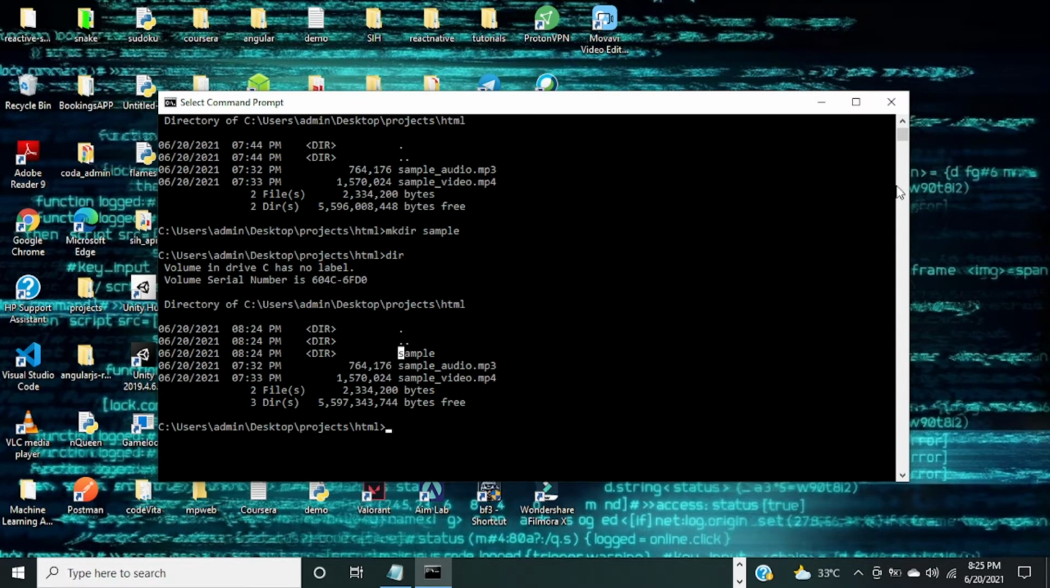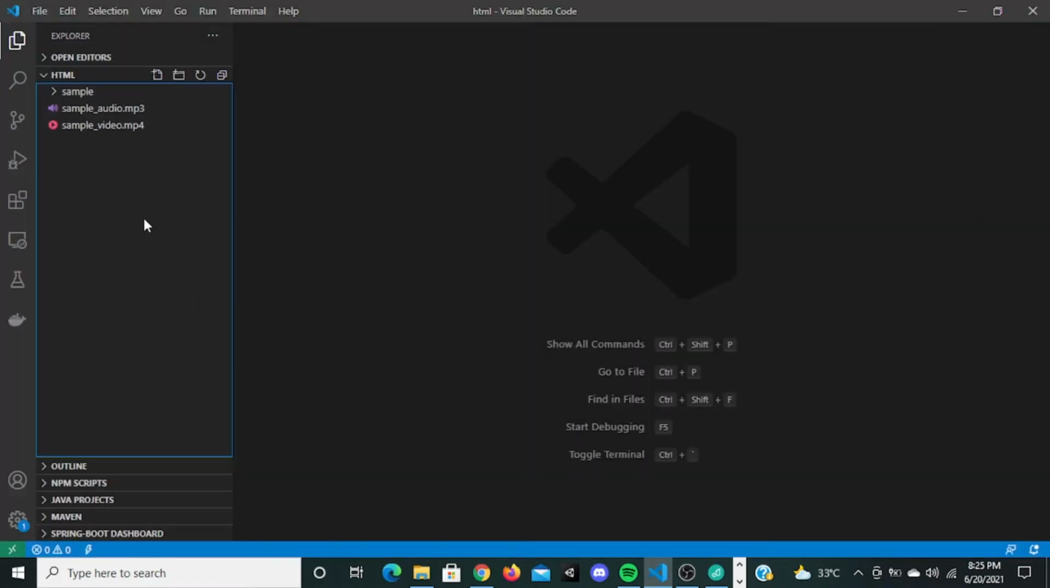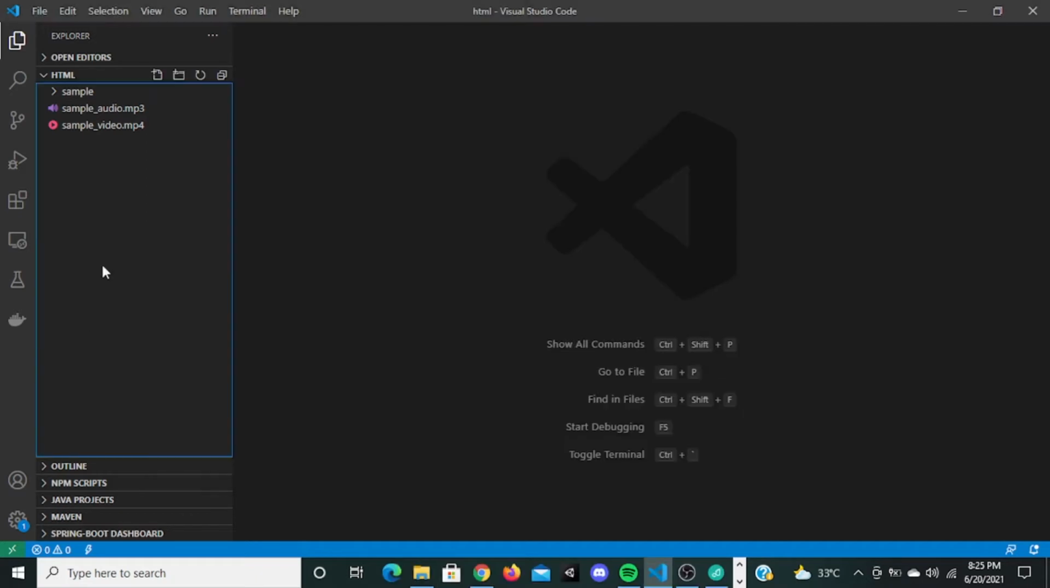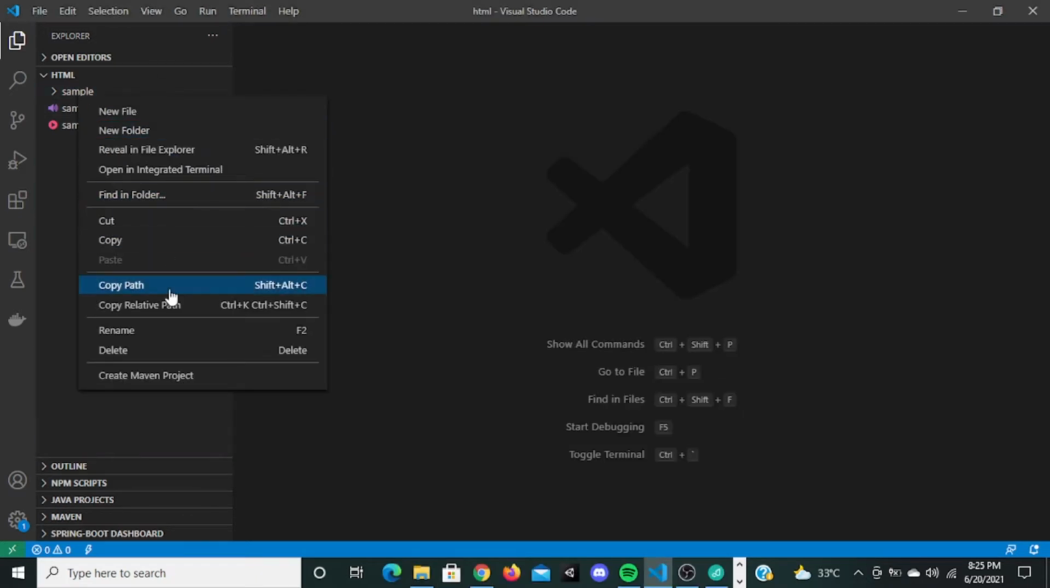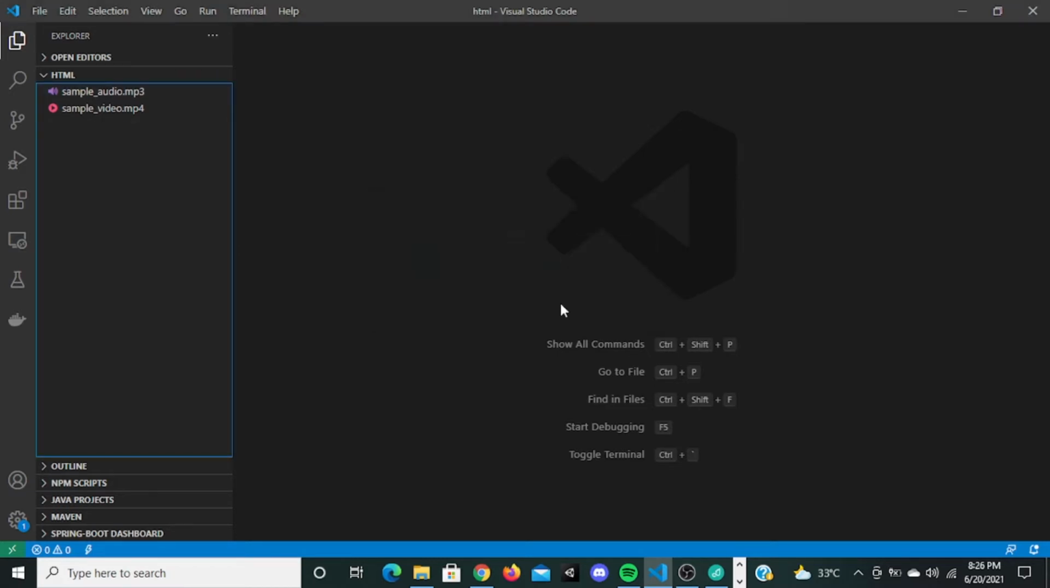Now I'm going to open this folder in Visual Studio Code. I'm going to give code dot. This command specifies open this folder in Visual Studio Code. Actually, I have already opened this folder right here. Let me delete the sample folder. Okay, move to recycle bin.